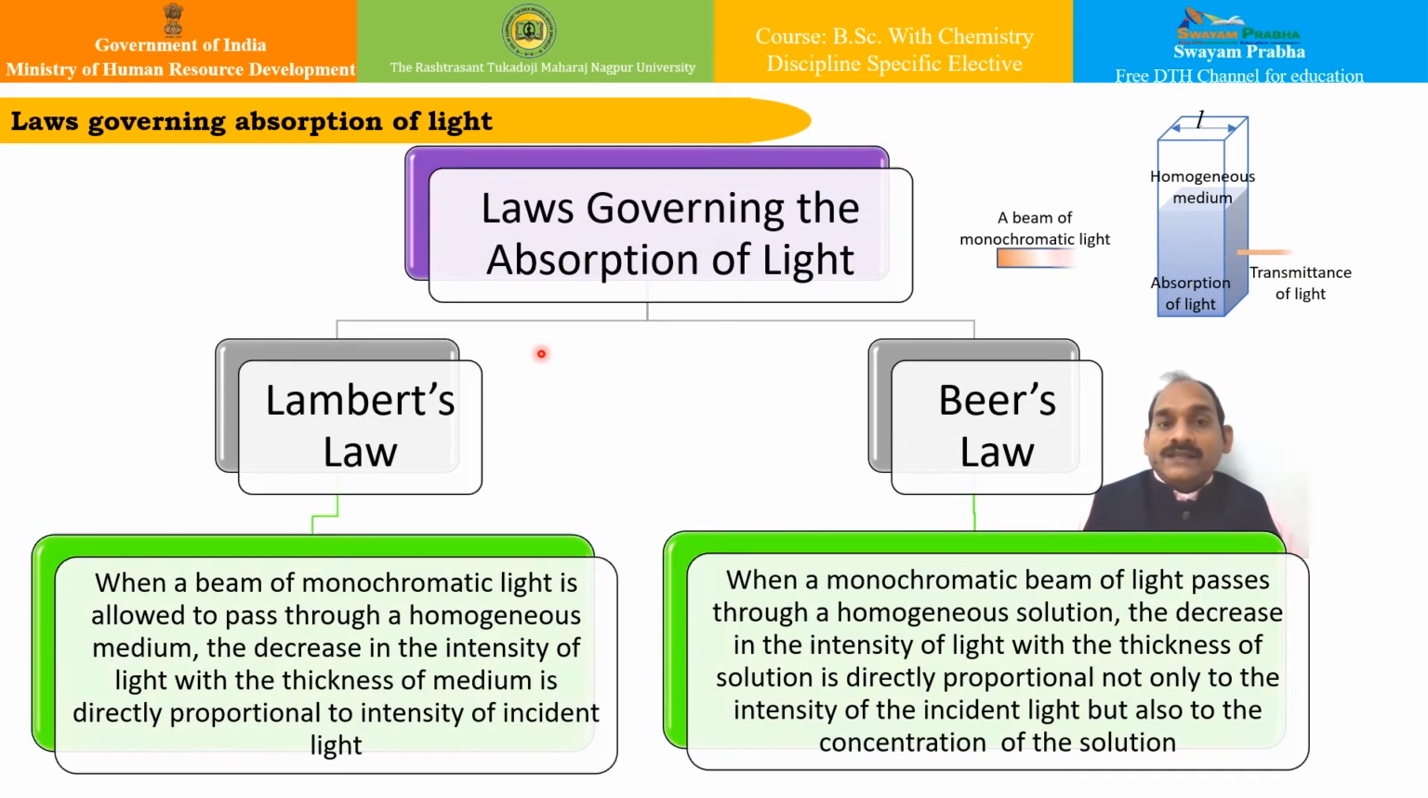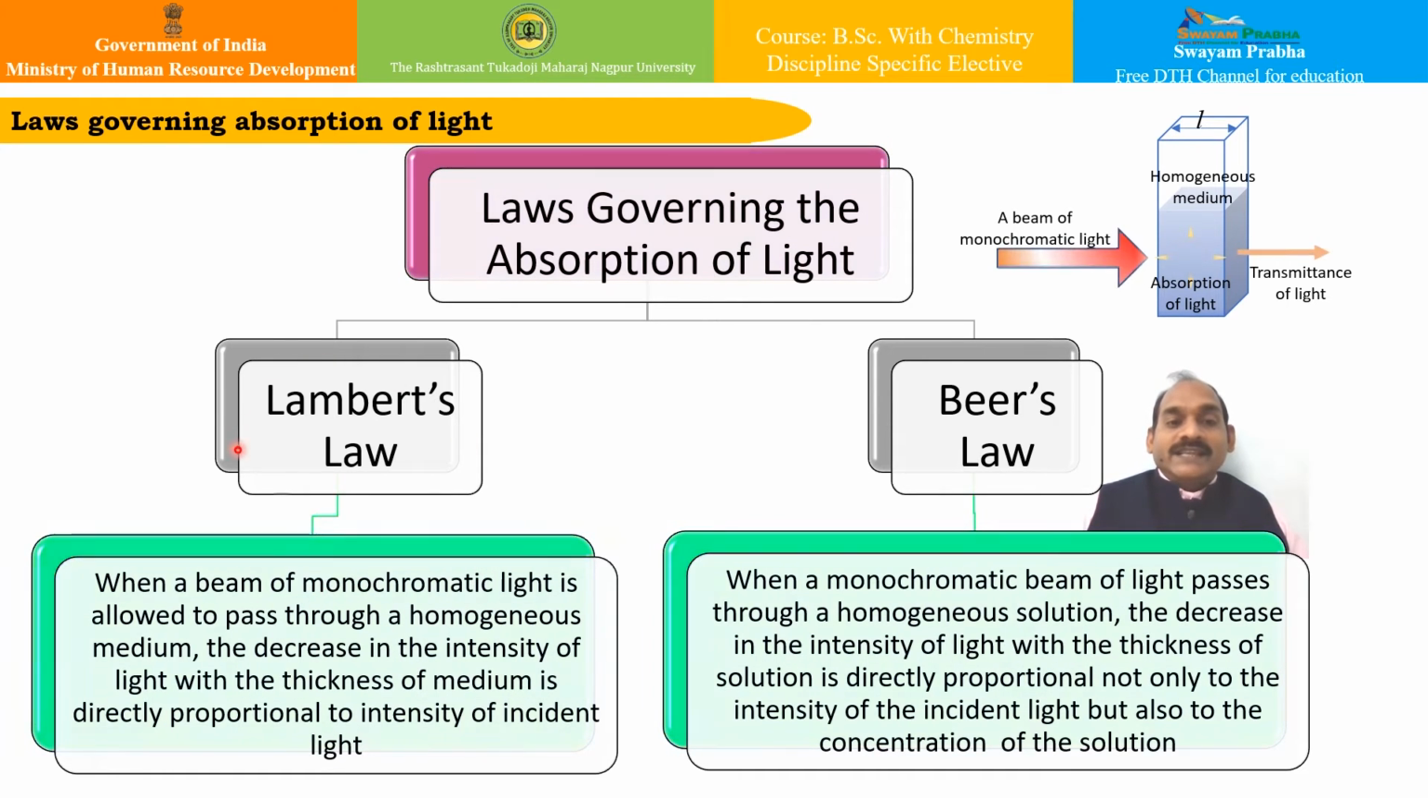However, it is only the part of light absorbed by the medium that can bring about the chemical reaction, and the part which has been reflected is of no use, isn't it? And therefore, the amount of light absorbed is governed by two laws, and these two important laws are Lambert's law and Beer's law. So what are these two laws? We are going to see these two laws in detail.